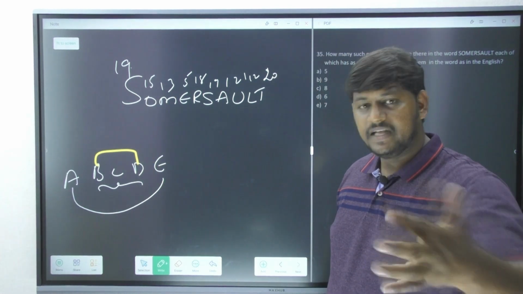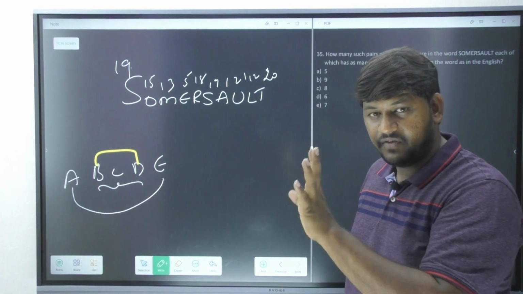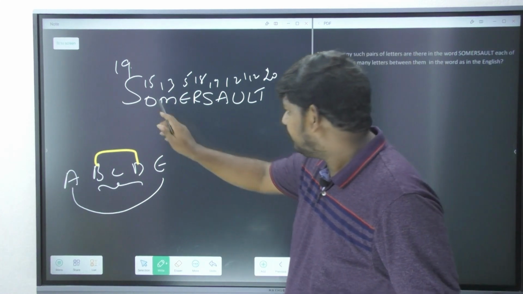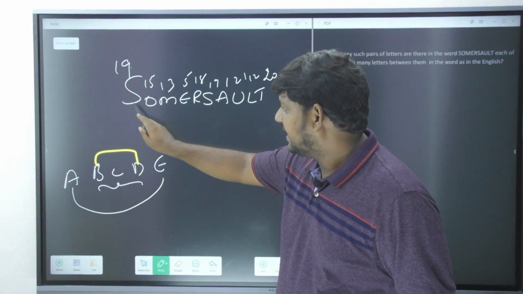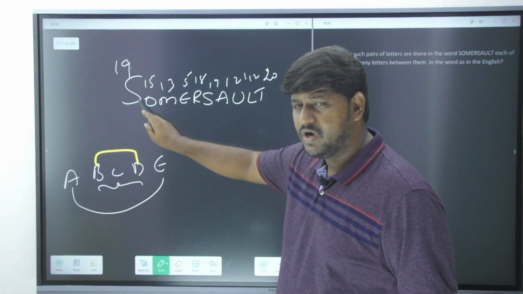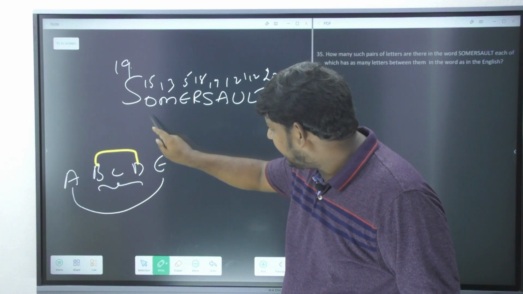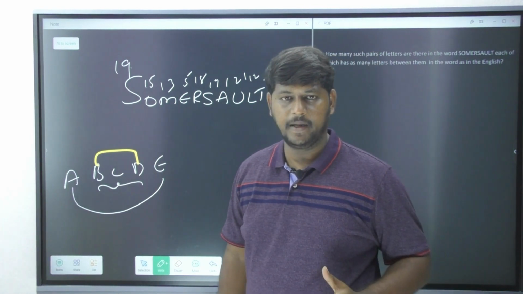In other words, you are supposed to read out the alphabets. Whatever alphabets you come across after S in English, if they are appearing here, then you call it a pair. For an example, S is over here. What is the next alphabet in English after S? T. If you see T here, then you call it a pair. This is what it teaches over here. Am I clear?